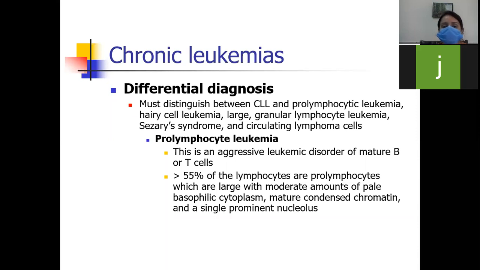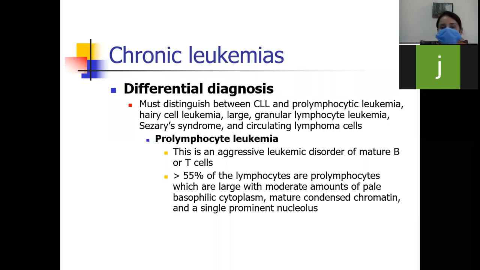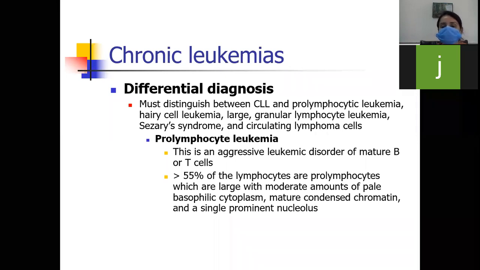In differential diagnosis, you must distinguish between CLL and prolymphocytic leukemia, hairy cell leukemia, large granular lymphocytic leukemia, Sézary syndrome, and circulating lymphoma cells. So these are the differential diagnoses. First of all, you will write down it can be CLL, second it can be prolymphocytic leukemia, third it can be hairy cell leukemia, or large granular lymphocytic leukemia, or Sézary syndrome, or circulating lymphoma cells.